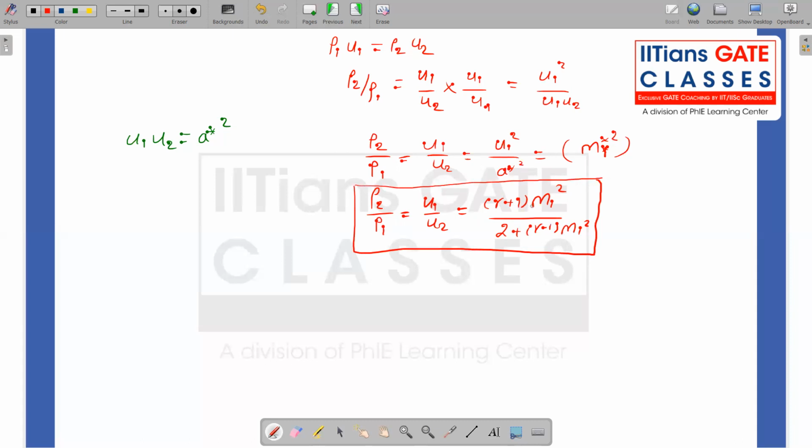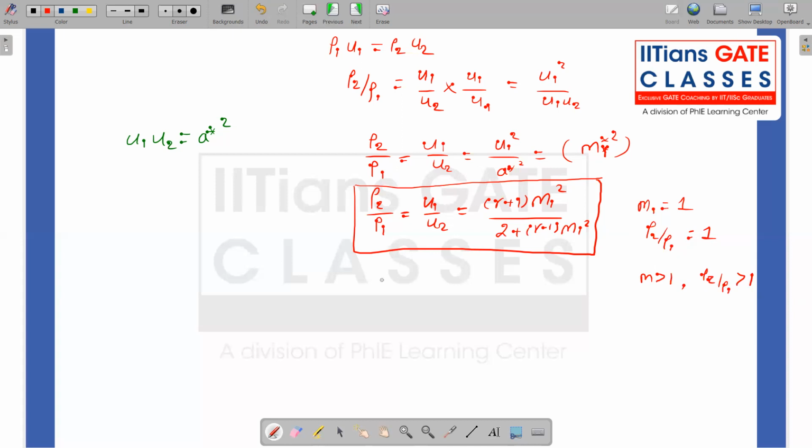So this is the property change, that is, the density change across the normal shock wave, which also relates the velocity change. You see here, this is rho 2 by rho 1, this is u1 by u2, because in the downstream the velocity is going to decrease, whereas density is going to increase. If I keep M1 equal to 1, I get rho 2 by rho 1 equal to 1, so there is no change in density. If M1 is greater than 1, then rho 2 by rho 1 is also greater than 1.